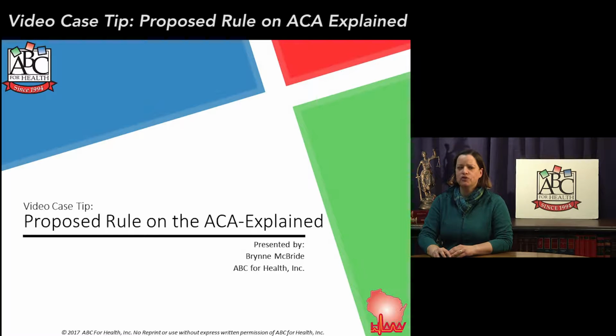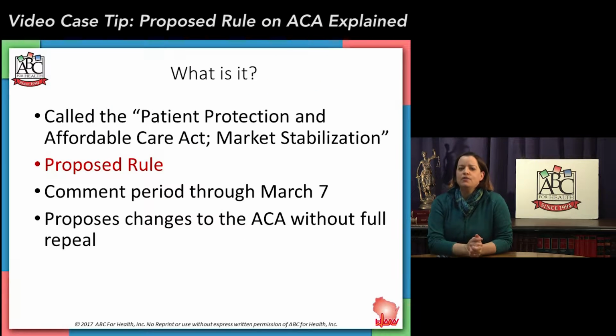Today we're taking a quick look at the proposed rule on the Affordable Care Act, the market stability rule that was introduced on February 15th. It's called the Patient Protection and Affordable Care Act Market Stabilization Proposed Rule. Now, it is just proposed. This means that it has not been implemented yet. The federal government has to allow time for a public comment period. Then they will take some steps to potentially revise the rule and then issue a final rule.